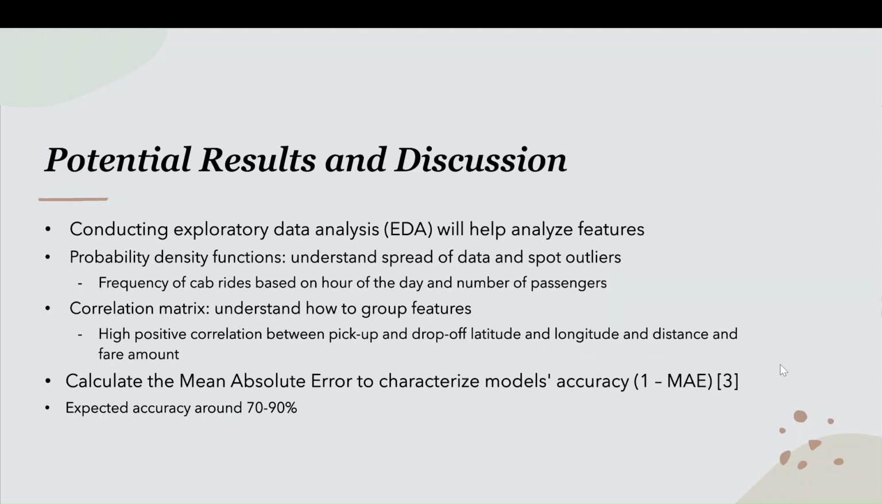Conducting exploratory data analysis will help us understand the features better. We plan to plot probability density functions to better understand the spread of data and spot outliers. Some of these include the frequency of cab rides based on the hour of the day and the number of passengers. Also, a correlation matrix will help us understand how to group the features together. We're expecting a high positive correlation between pickup and drop-off coordinates because certain locations are more popular for taxi rides, and distance and fare amounts because the distance is used to calculate the fare amount.